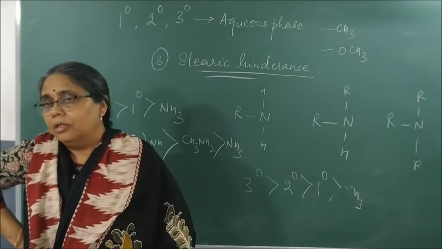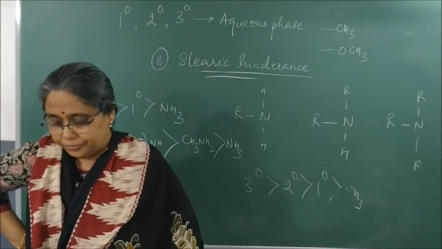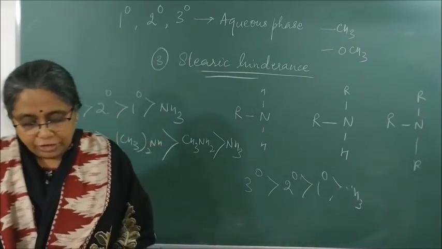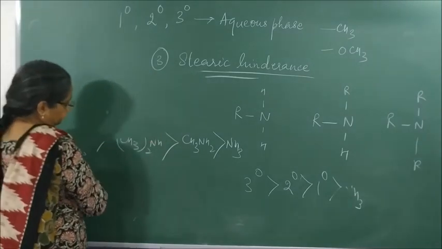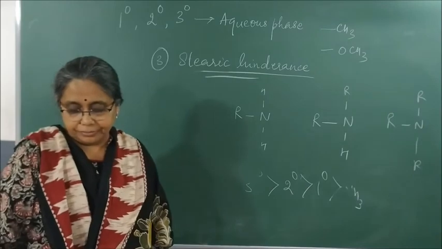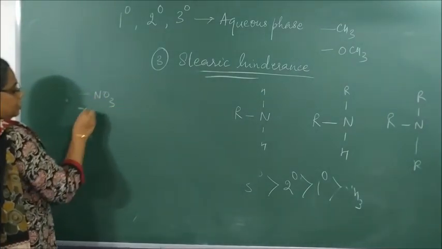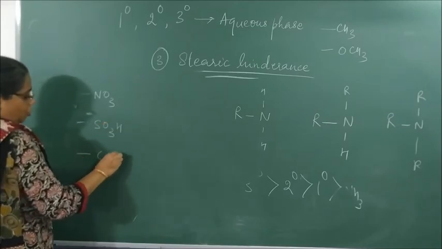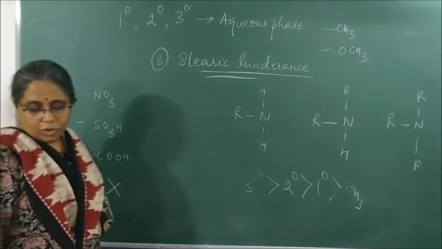Next point, the presence of electron withdrawing groups on amine, such as NO2, SO3H, COOH, and X. What is X?